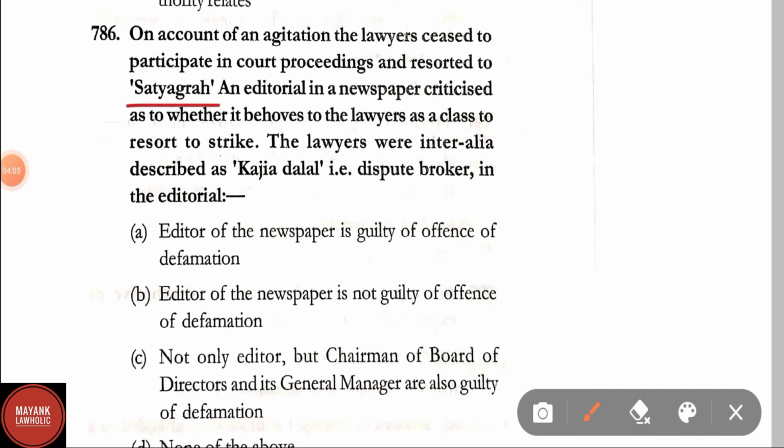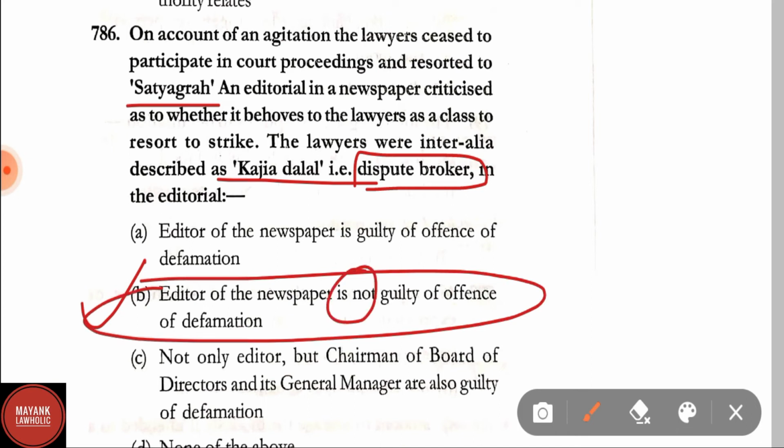An editorial in a newspaper criticized as to whether it behoves the lawyers as a class to resort to strike. The lawyers were inter alia described as "Kajia Dalal", that is dispute broker, in the editorial. Options are: A, editor of the newspaper is guilty of the offence of defamation. B, editor of the newspaper is not guilty of the offence of defamation. Option C: not only editor but chairman of board of directors and its general manager are also guilty of defamation. And option D: none of the above. Here the correct answer is option B, that is editor of the newspaper is not guilty of the offence of defamation.